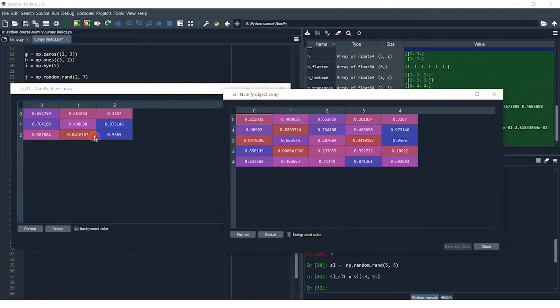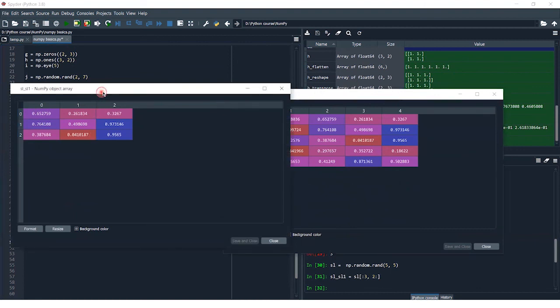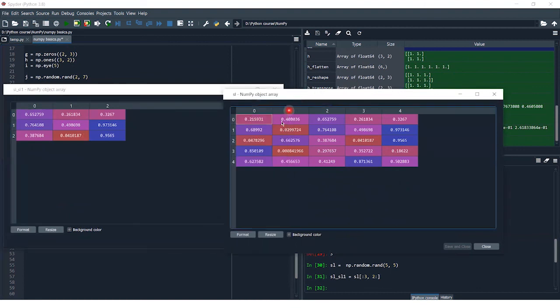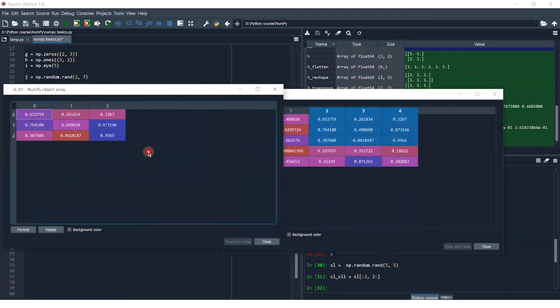So I take the first 3 rows. Just wait a minute. Yes, this matrix is sliced and it is saved into this variable. So I take the first 3 rows and the first 3 columns, 1 2 3. This matrix gets sliced from the whole matrix and saved into this variable.